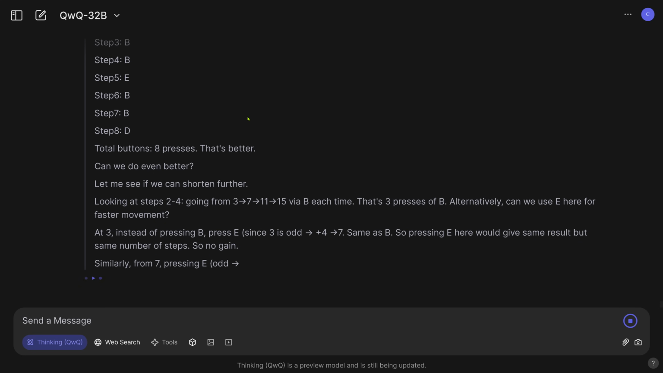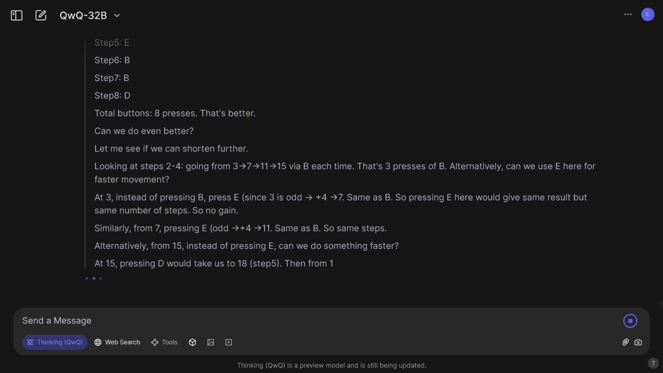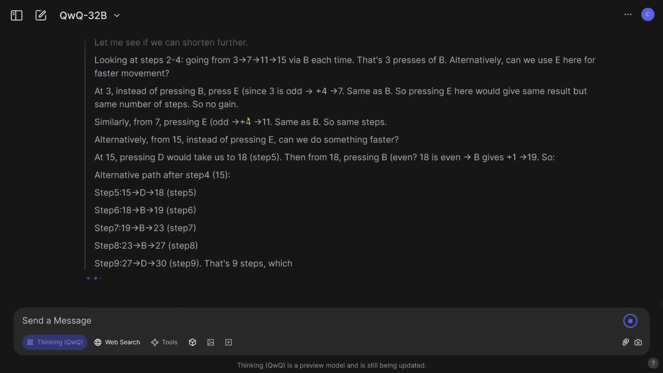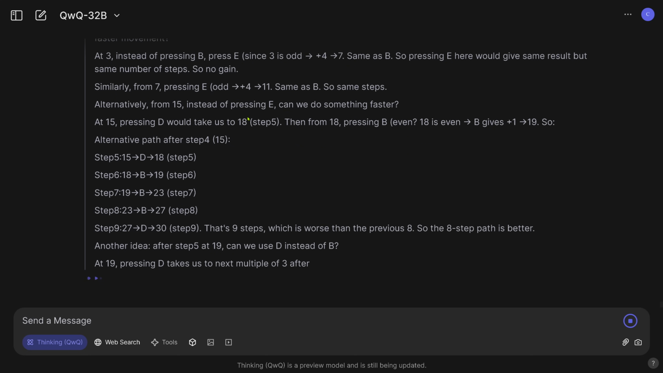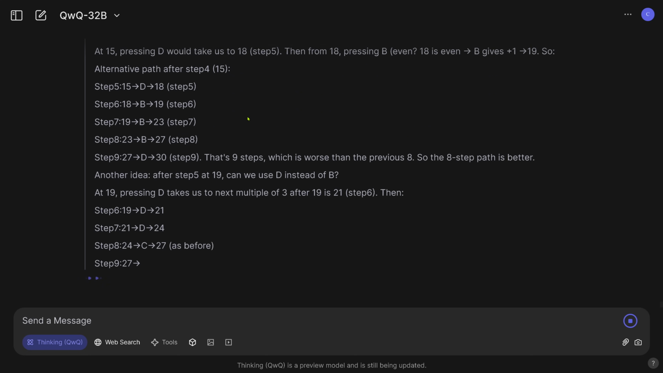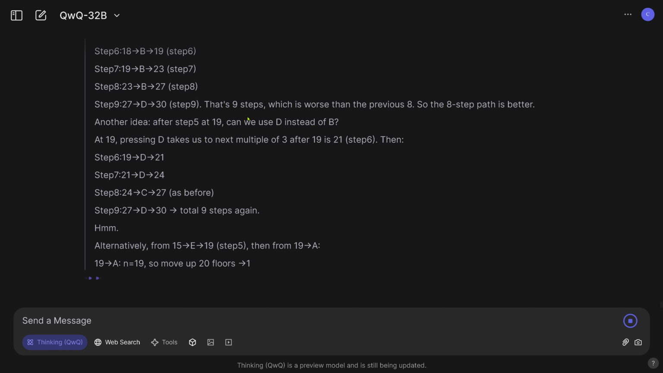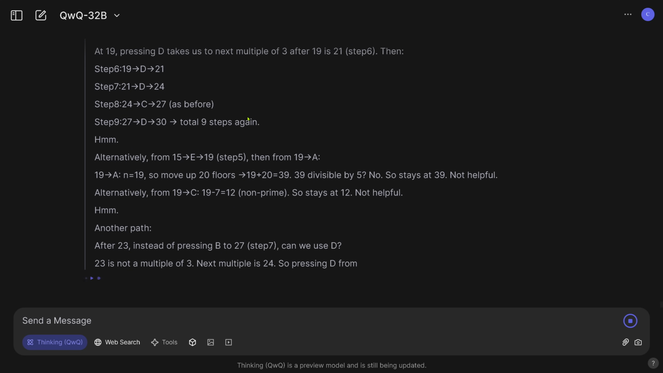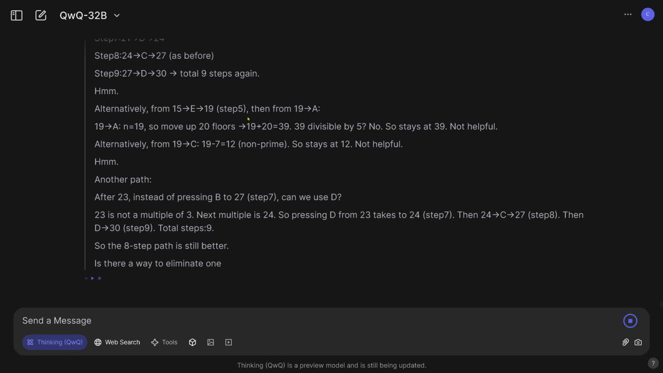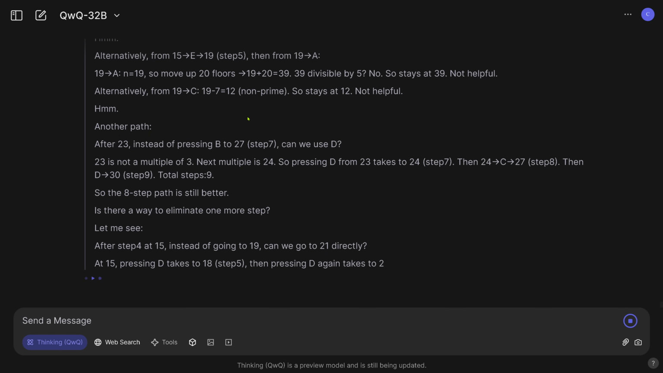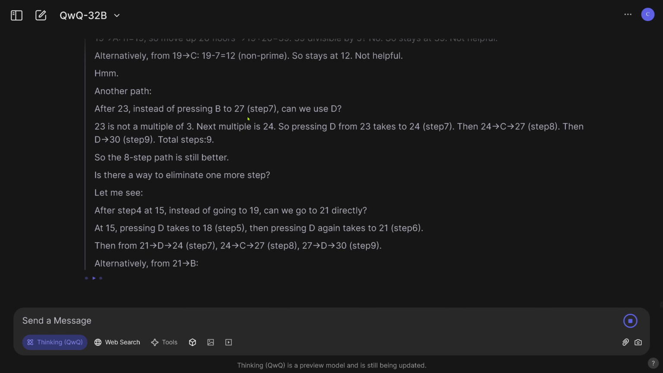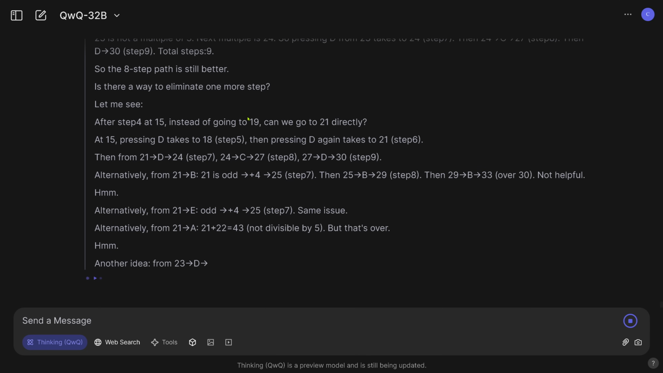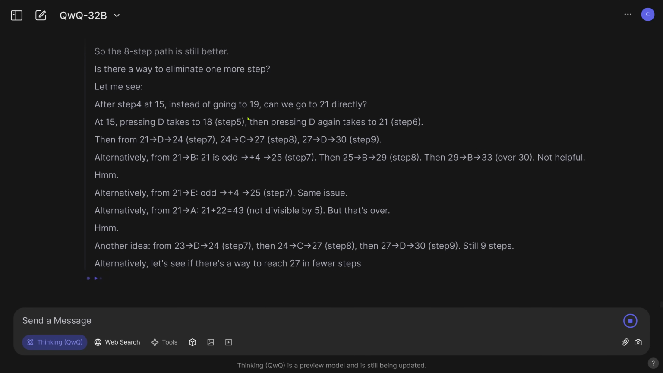Can we do even better? Let me see if we can shorten further. Alternatively, alternative path, another alternative path. My goodness, it's really going through each and every other path. You know what's really impressive is the persistence with which it's trying to find a solution. A human would have given up after, I don't know, 200, 300 paths, yeah? But no, here we go.